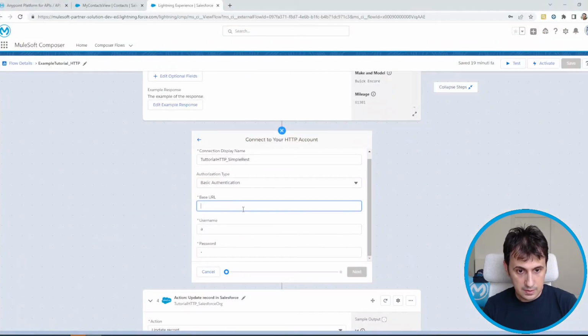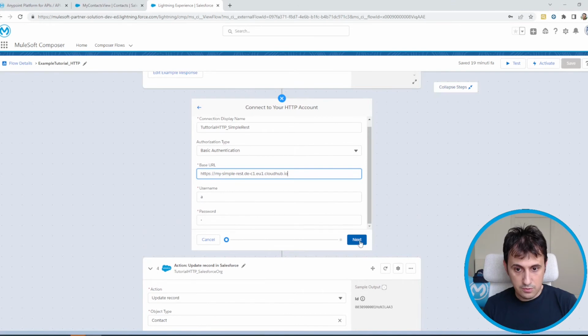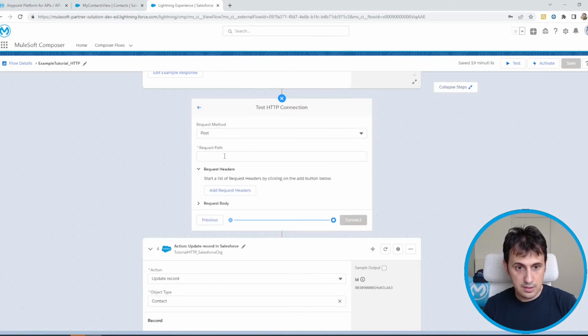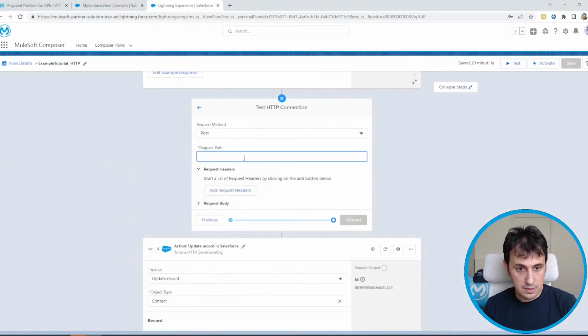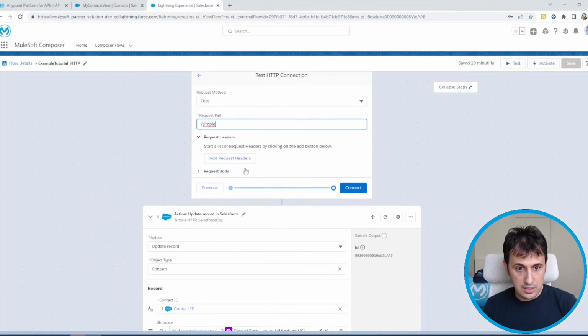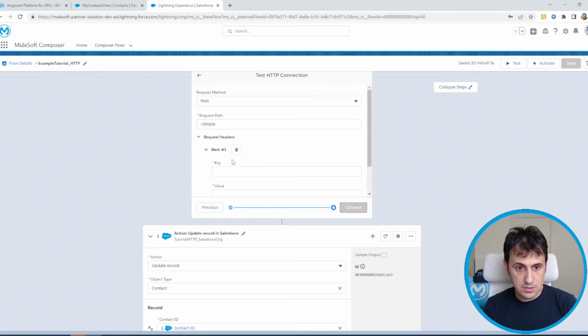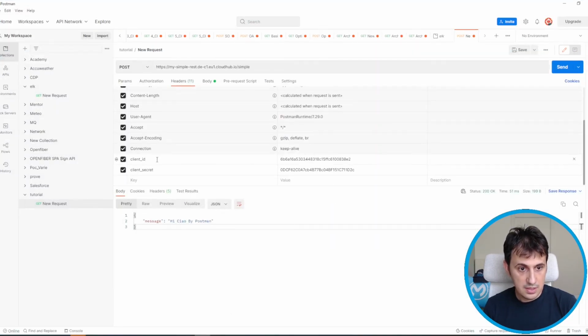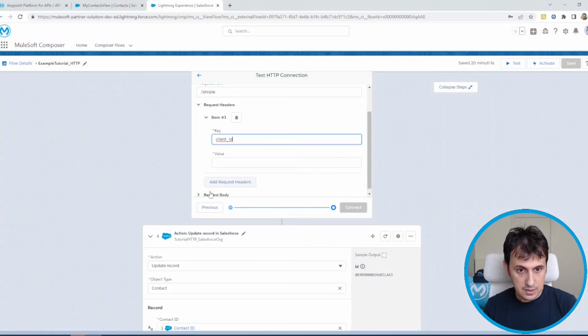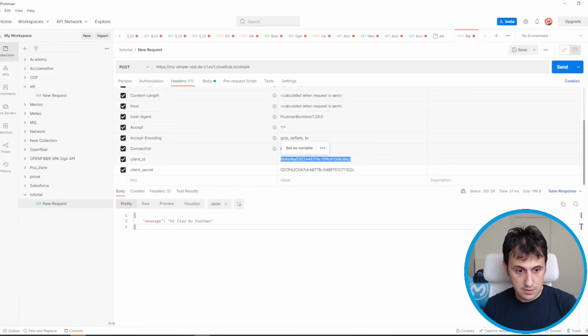Let's move to the next. The request path is this one, simple. We need to set both headers and request body. So headers is this one: client ID and client secret, and these are the values we need to set. So first the client ID, this is the value.